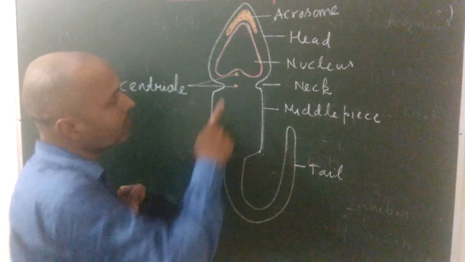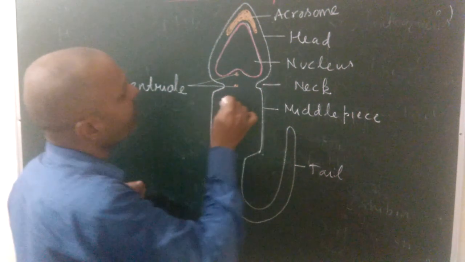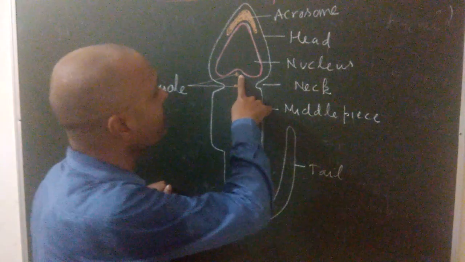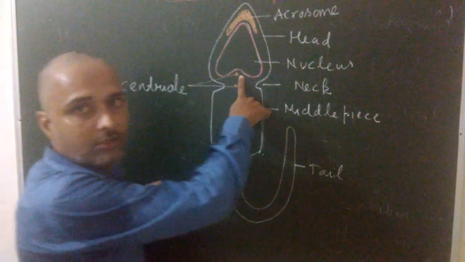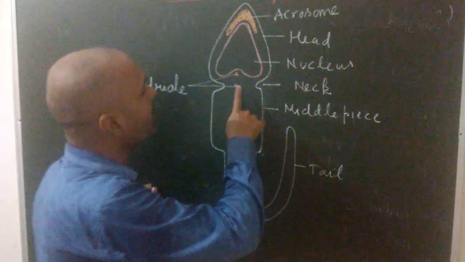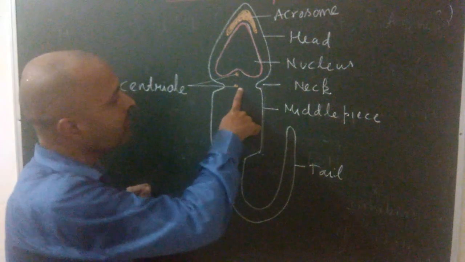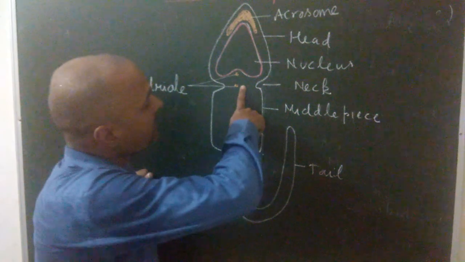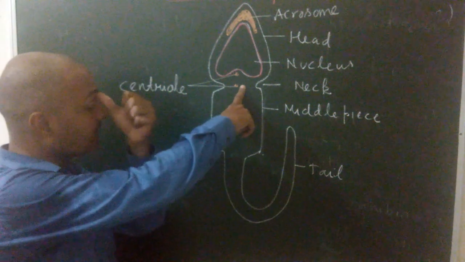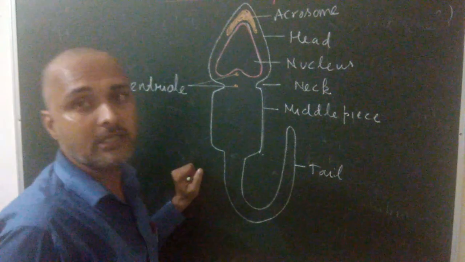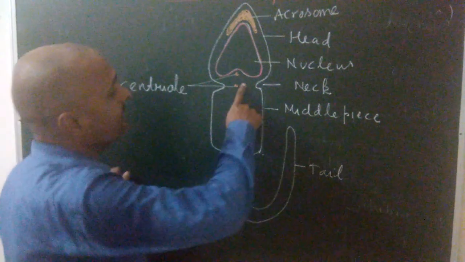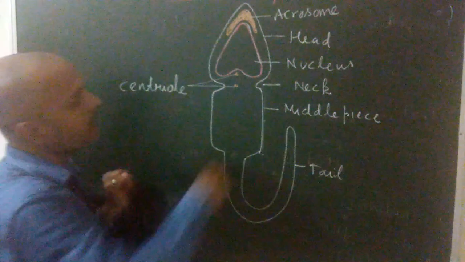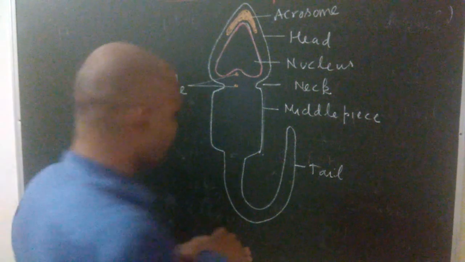The centriole which is present towards the nucleus is known as proximal centriole, whereas the centriole which is present in the middle piece is known as distal centriole. This proximal centriole helps in the cleavage of the zygote, whereas the distal centriole helps in the formation of axial filament.